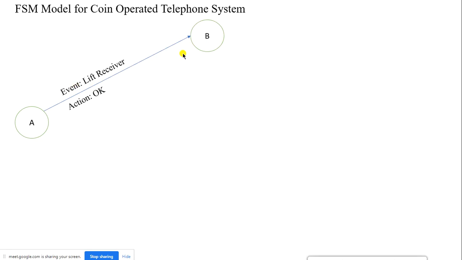What is the second state? Now state B is nothing but waiting for a coin to be inserted in the telephone booth, right? Once I insert the coin, what is the event? Being in state B, the event you expect is the insertion of coin. Once I insert the coin, I move from state B to the next state, that is C, right?